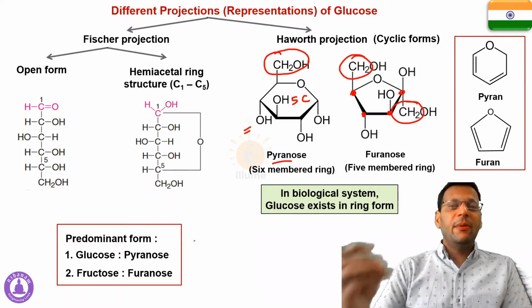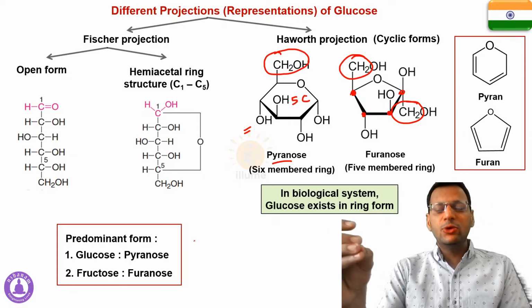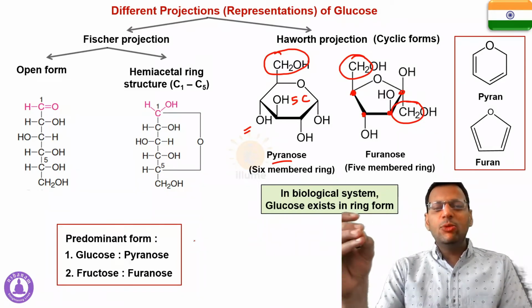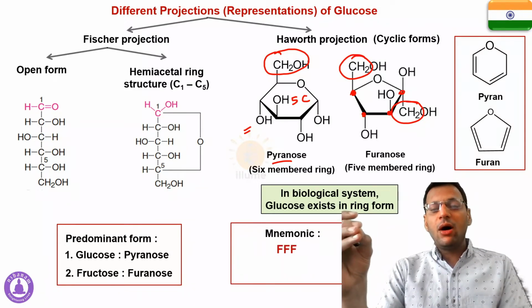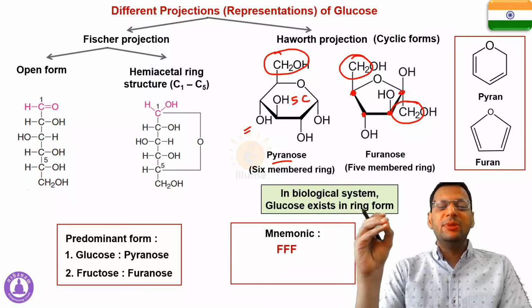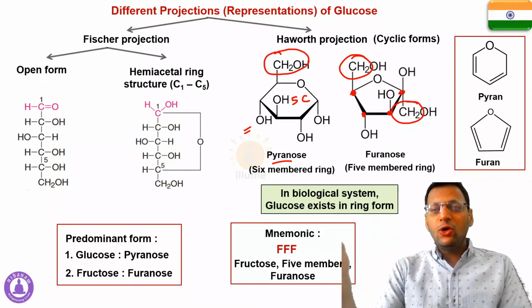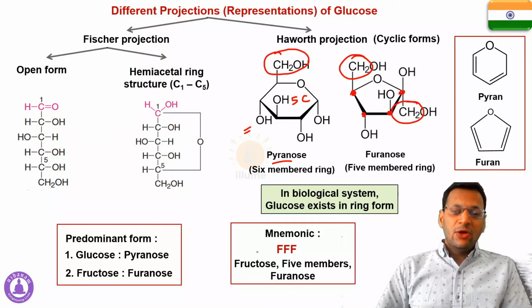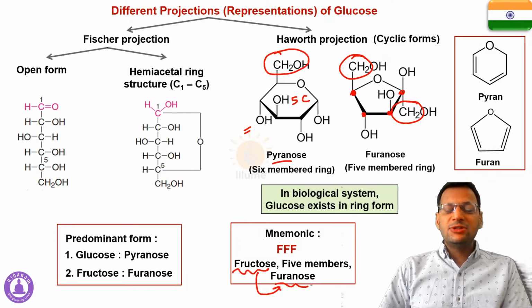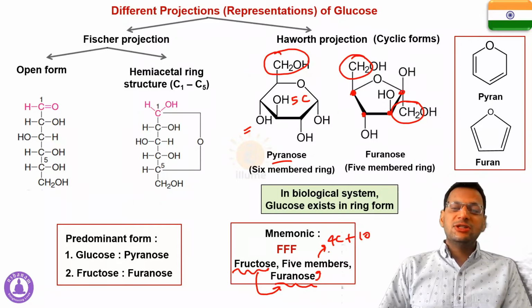Now how to remember that? That becomes confusing. So the easy mnemonic is triple F. Now what does triple F mean? Triple F means furanose, fructose and 5 members. That is, fructose is predominantly present in furanose form and furanose has 5 members, that is 4 carbon and 1 oxygen.